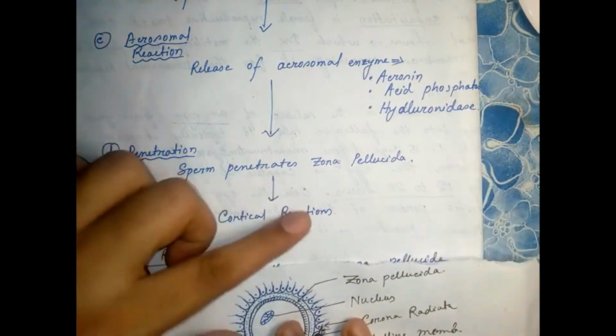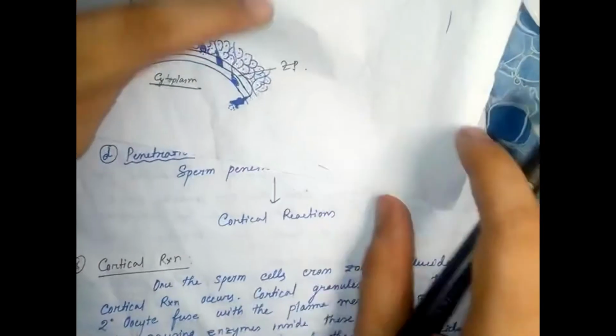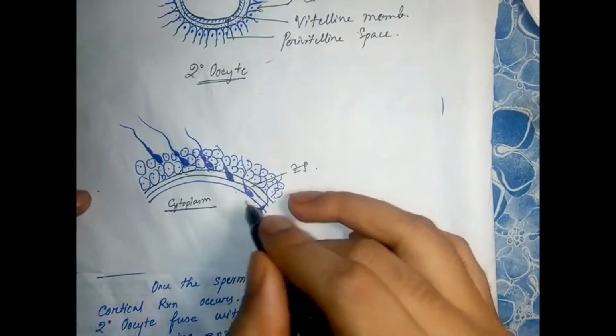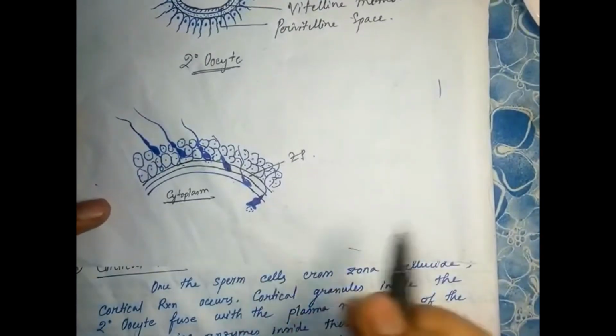What are the cortical reactions? Cortical reaction means that after the sperm enters the cytoplasm, several reactions occur.